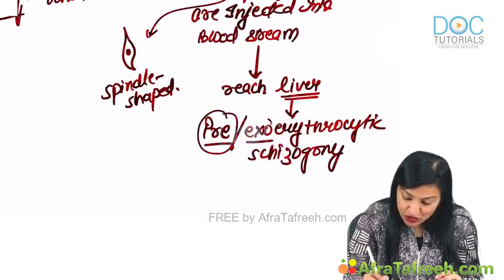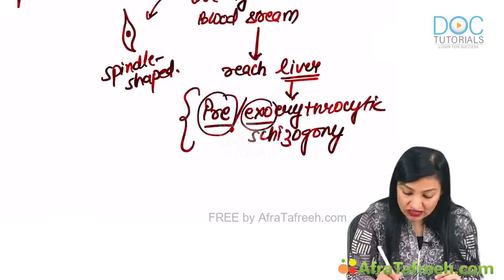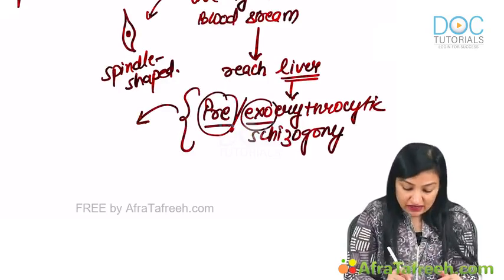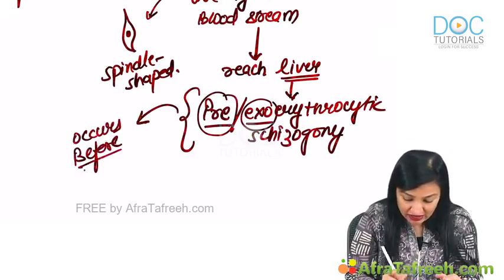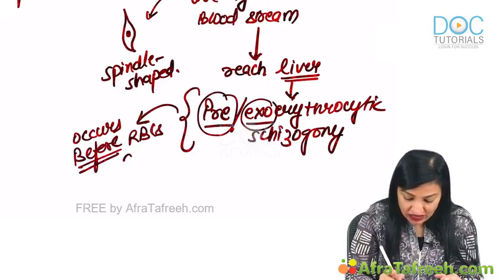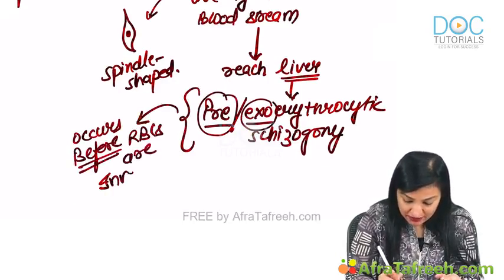It is called pre or exoerythrocytic schizogony because this cycle occurs before the RBCs are invaded.